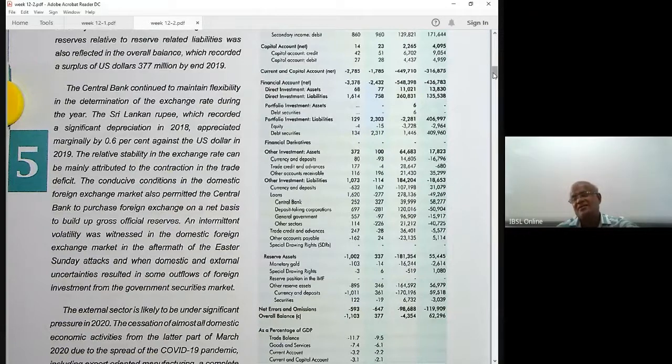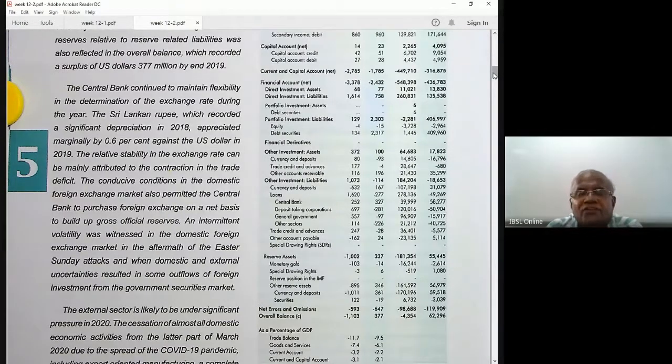Or Seychelles. Seychelles is a tiny country, a very tiny country. I think it's smaller than the Maldives. Now we are going to have a diplomatic relationship between Seychelles and Sri Lanka. If you want to buy a building for your embassy in Seychelles, money goes out. The purchase of assets is entered under this financial account.